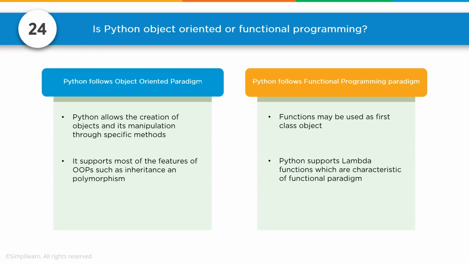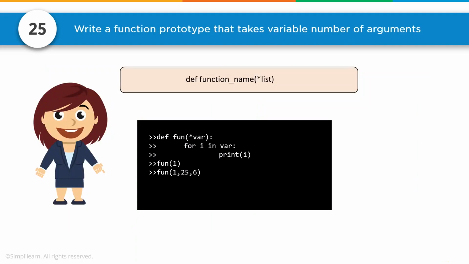That's what object-oriented means. Python follows functional programming paradigm. Functions may be used as first class objects. Python supports lambda functions, which are characteristic of functional paradigm. So you can set a variable to a function as opposed to setting it to an object. Number 25. Write a function prototype that takes variable number of arguments. Here we have def function name list. So we could have, in this case, whatever the list is, def function.